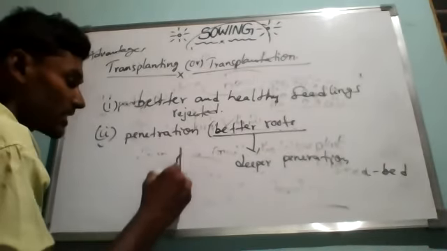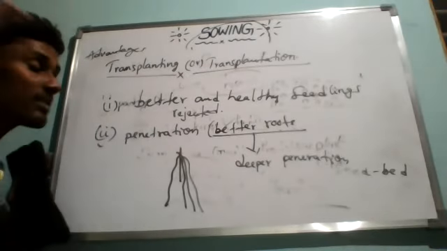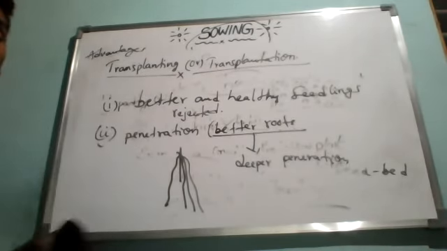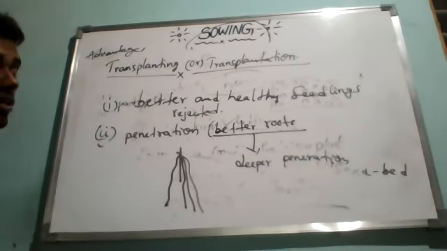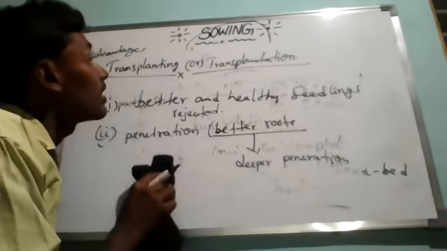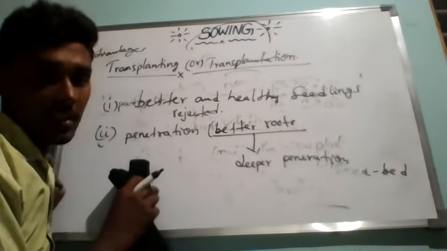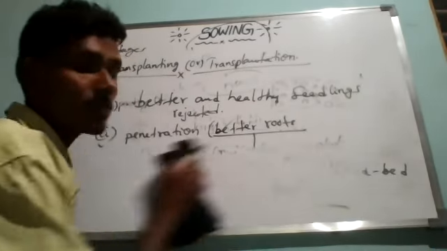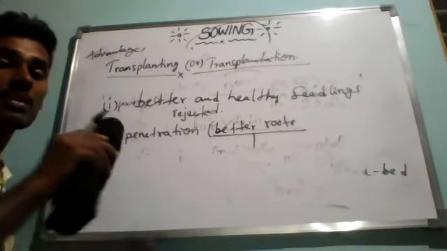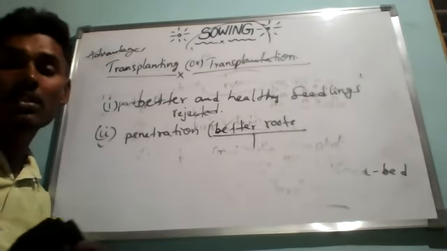If the roots penetrate very deep inside the soil, as you can see with big plants, they can stand strongly. That is a big advantage. So the transplantation process allows better penetration. This penetration of the roots will make them strong, and they can absorb water from deeper inside the soil.